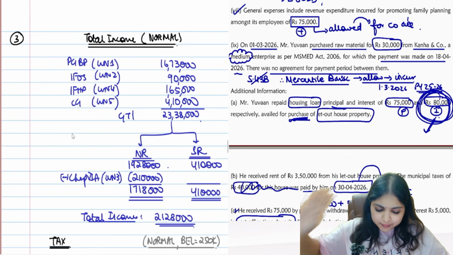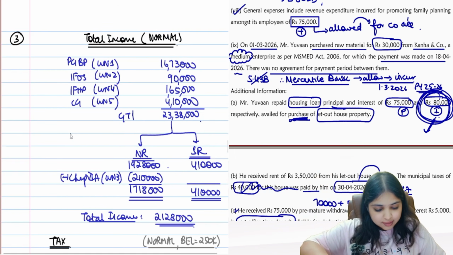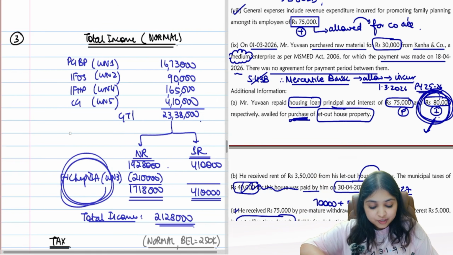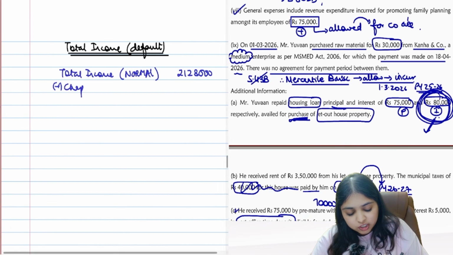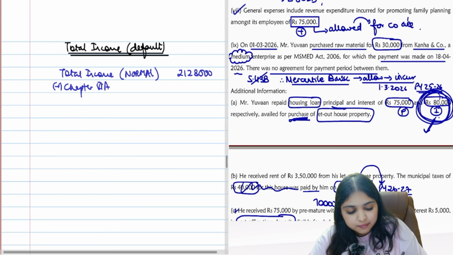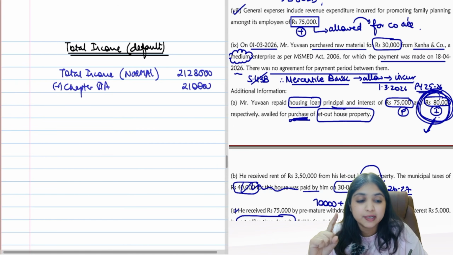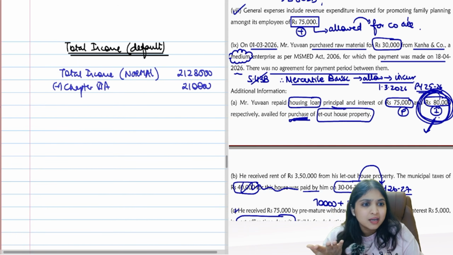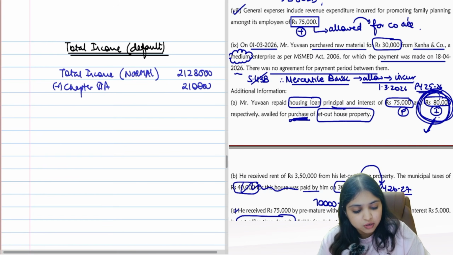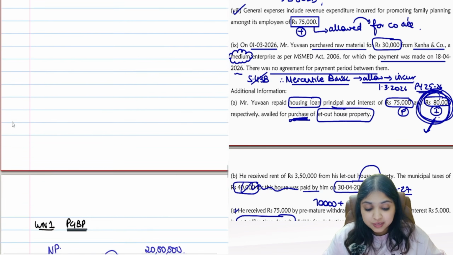Now I'll go from the beginning. Chapter 6A first of all. I have to reverse chapter 6A, guys, 2,10,000. Because in chapter 6A, in default regime, how many sections are you allowed? Only 3 sections are allowed. 80JJAA, CCD subsection 2 and CCH subsection 2. None of the 3 sections you have over here. So therefore, whatever chapter 6A I am having, I fully reversed it.